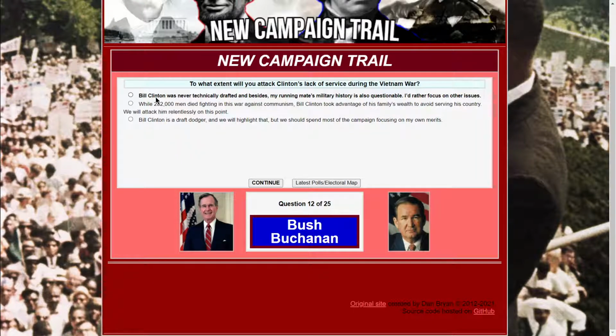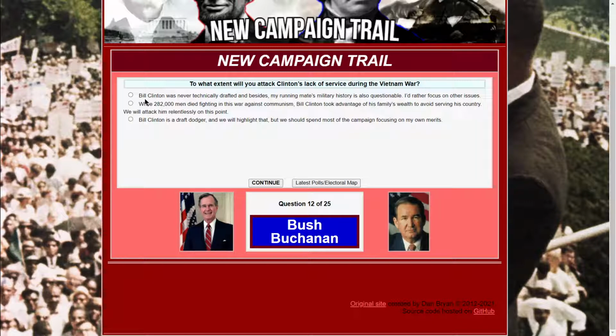Bill Clinton was never technically drafted, and besides, my running mate might have also dodged the draft, which I don't know about. I'd rather focus on other issues. While 282,000 men died during the war against communism, Bill Clinton took advantage of his family's wealth to avoid serving his country. We will attack him relentlessly. Okay, see, this is fool's gold because Clinton came from poverty, so that's a lie.